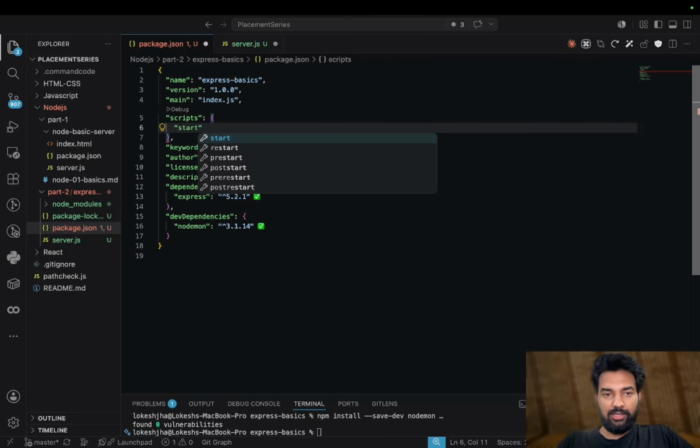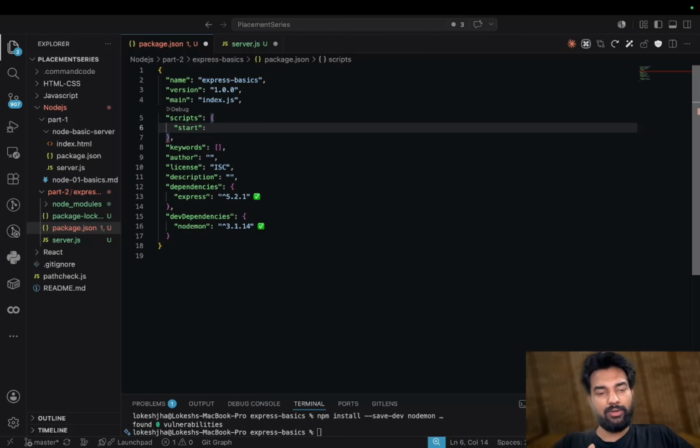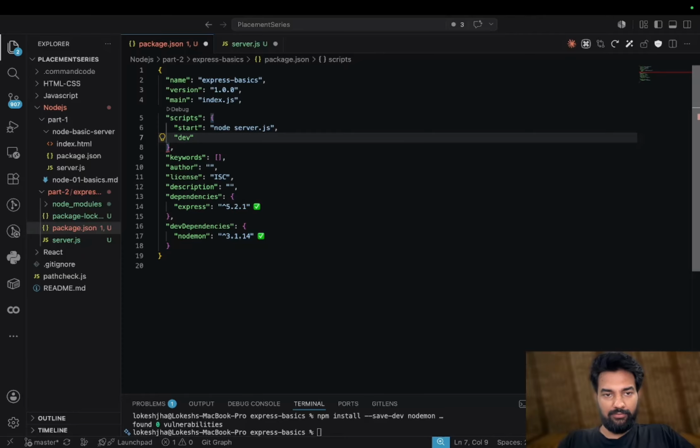I've explained already, package.json is kind of the blueprint of your project. Here you write some shortcut commands. Like, I will show you. I will put server.js here, and dev for normal server.js.